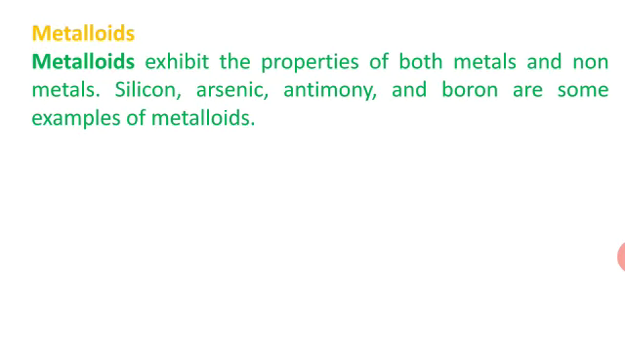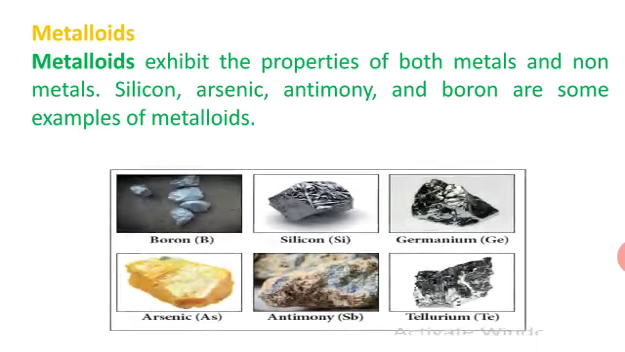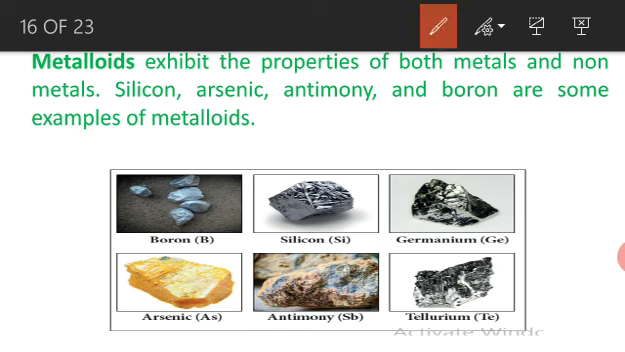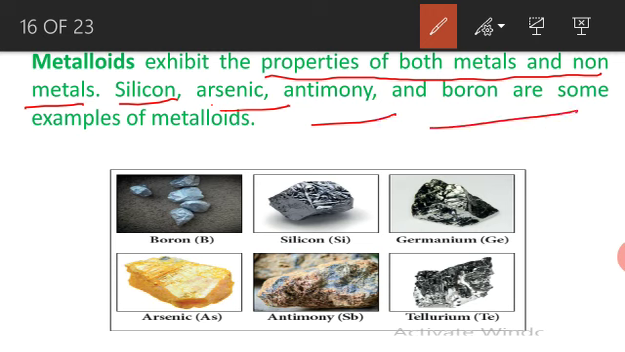Next, metalloids. What is meant by metalloids? The metalloids act as both characters, sometimes metal character, sometimes non-metal character. The metalloids exhibit the properties of both metals and non-metals. For example, silicon, arsenic, antimony, boron are some examples of metalloids.